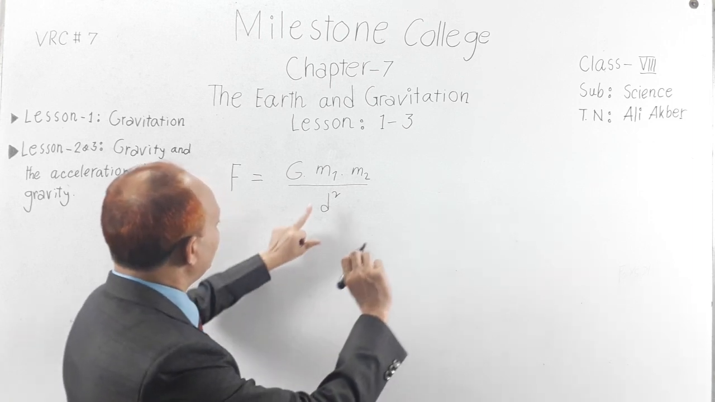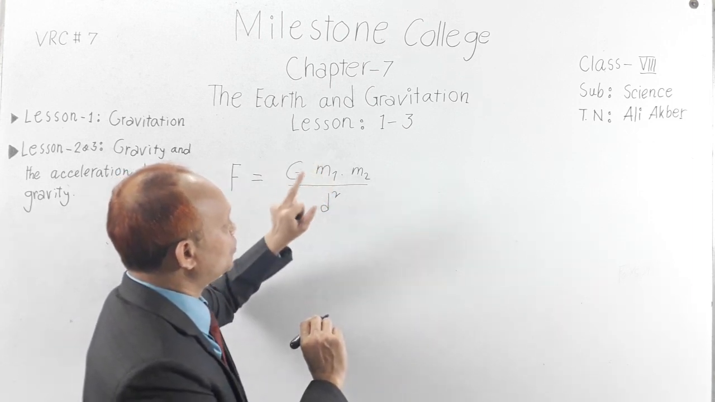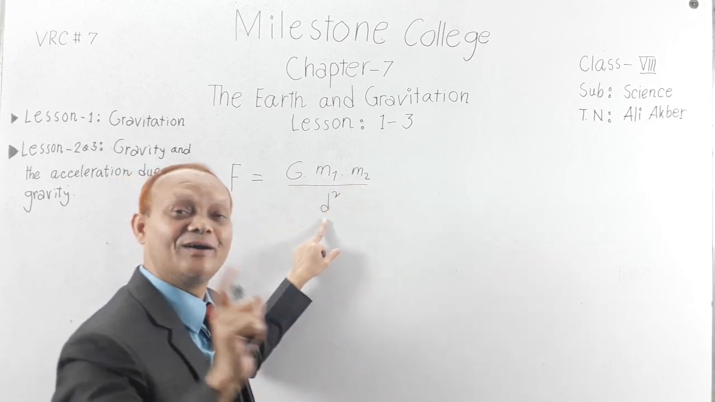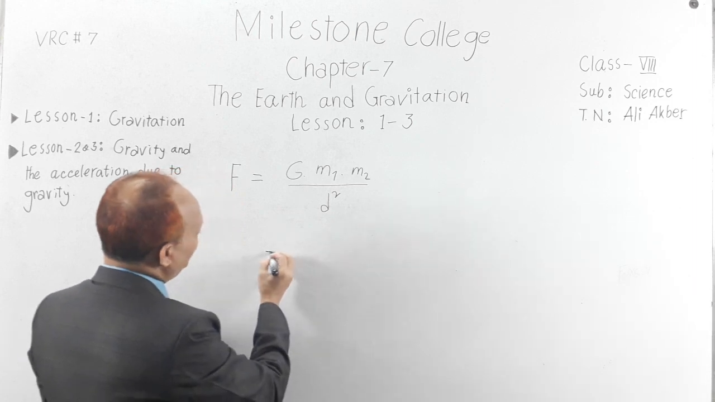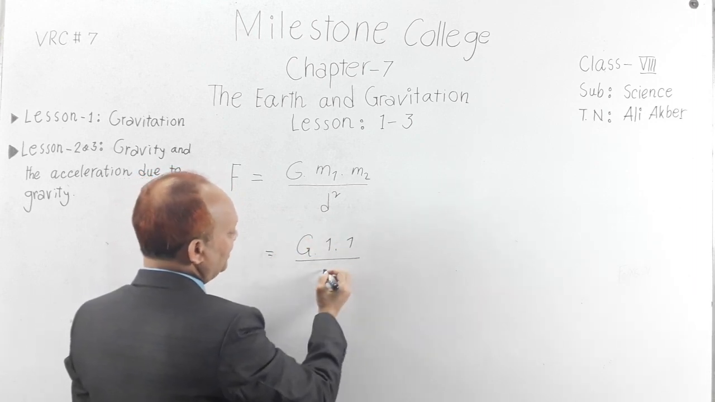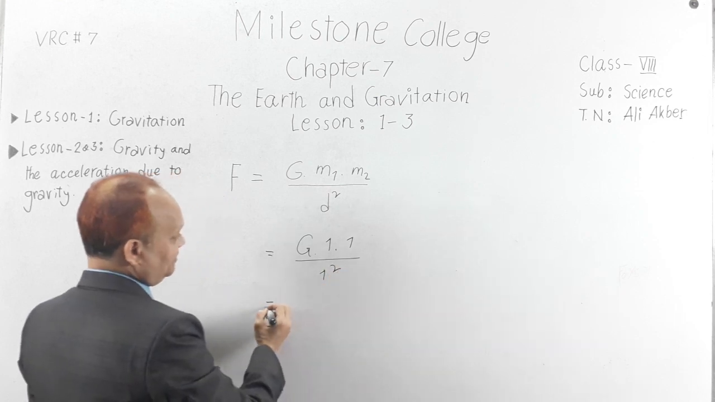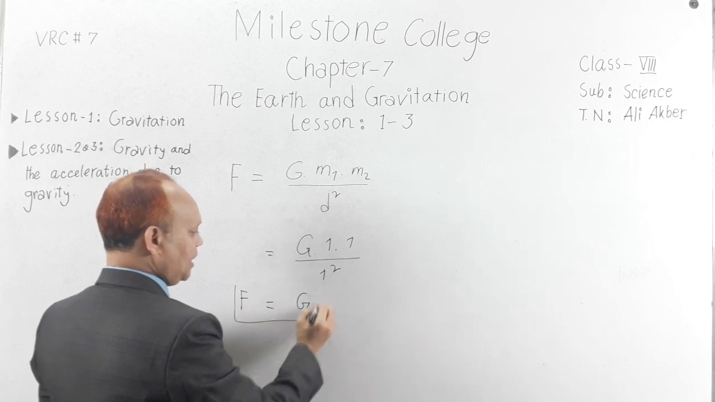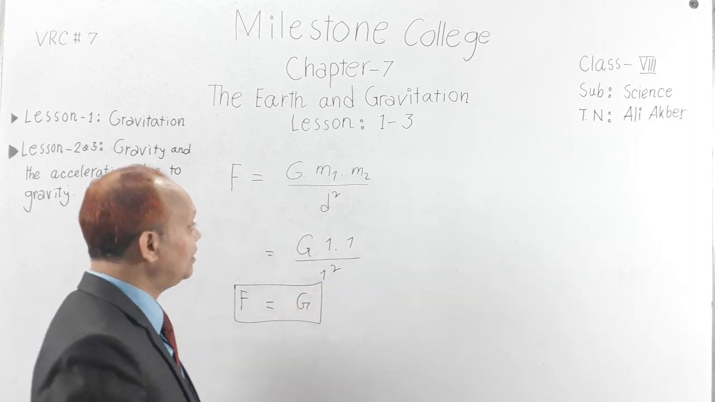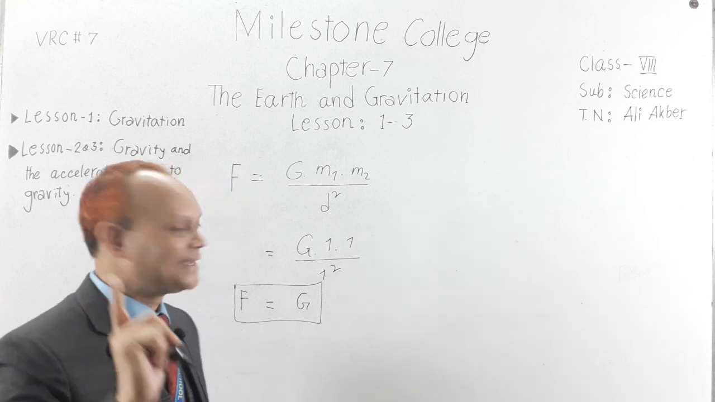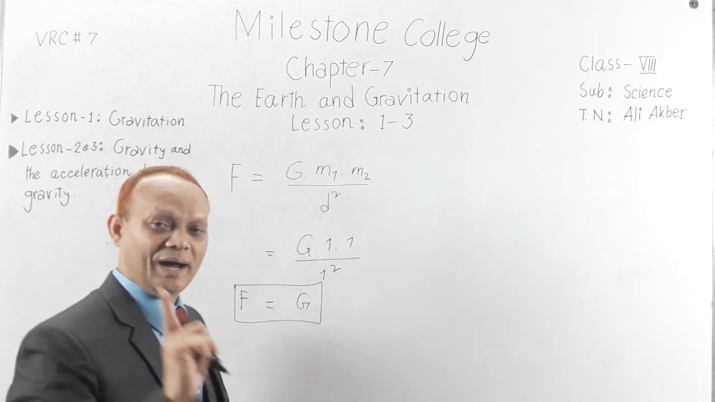Think here m1 equal to 1, m2 equal to 1, and d equal to 1. Then what will happen? G into 1 into 1 divided by what? 1 square. That is what? G. You have got F equal to G when m1 equal to 1 kg, m2 equal to 1 kg, and d equal to 1 meter.